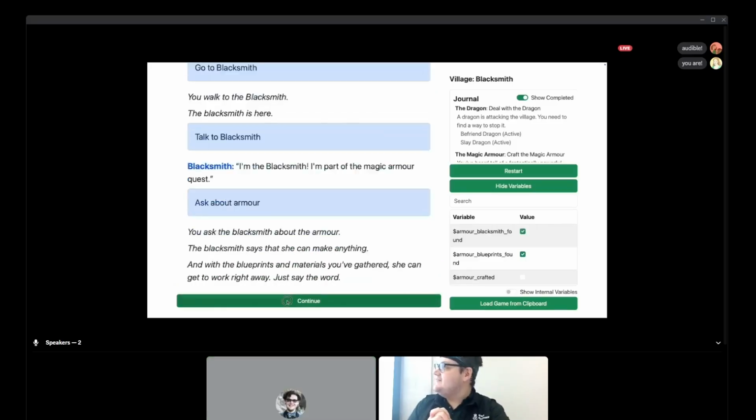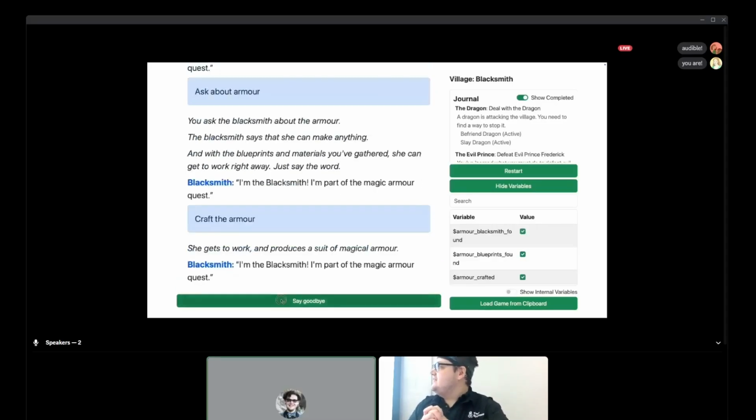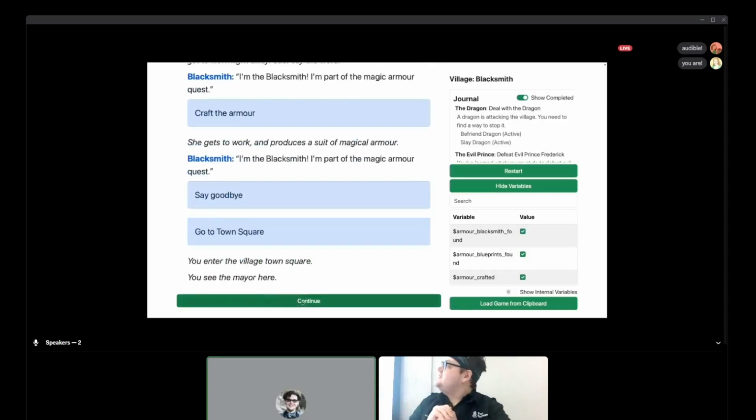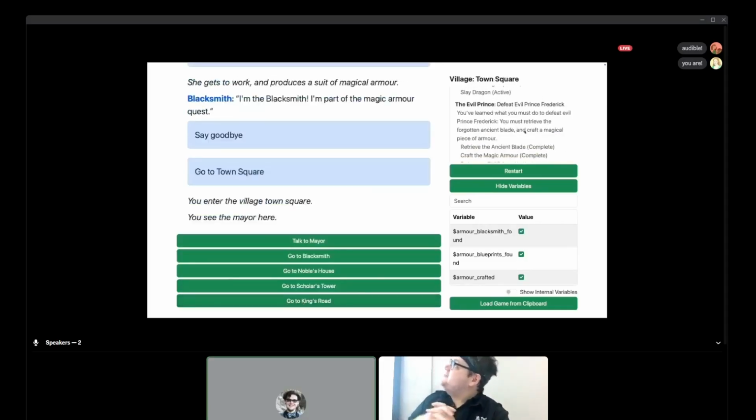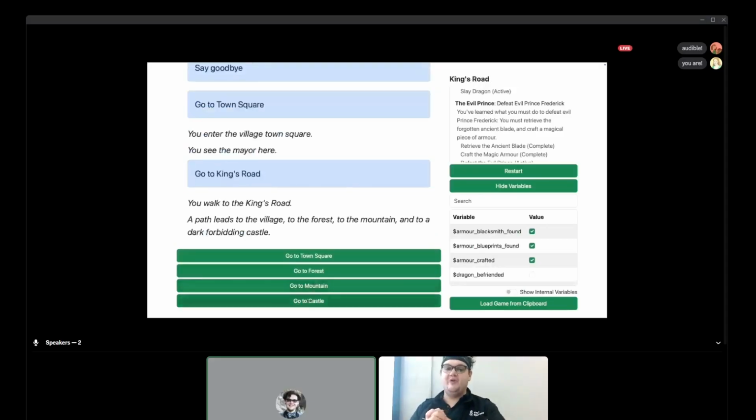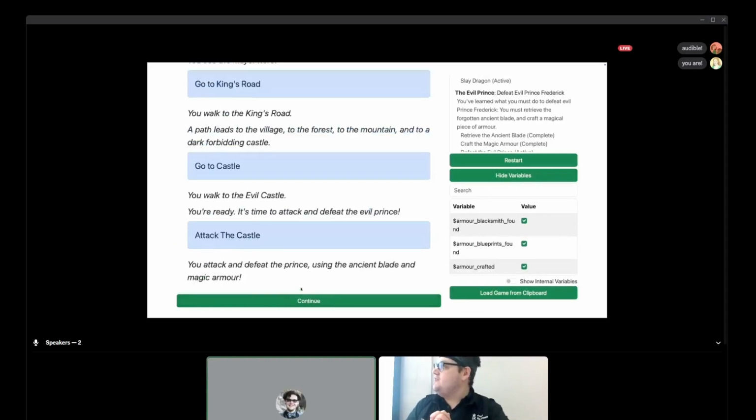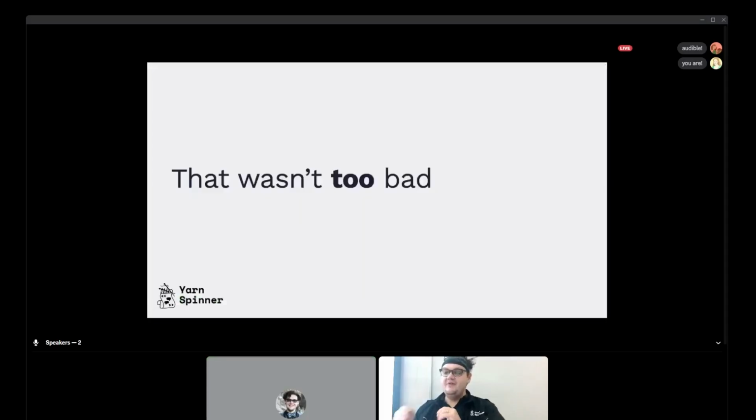Great, fantastic. You've got the armor. Brilliant. You'll see these things are ticking off as we go. So it's satisfying the state that you need, and the quest log is updating as you go. This is nothing magical. This is how pretty much every video game works. And then at the end, we walk into the evil castle, we attack, we use the ancient blade, and we defeated it. Fantastic. Brilliant. That wasn't too bad. It took us about 40 seconds to play this very simple game. It's kind of fun, kind of funny, the first time.